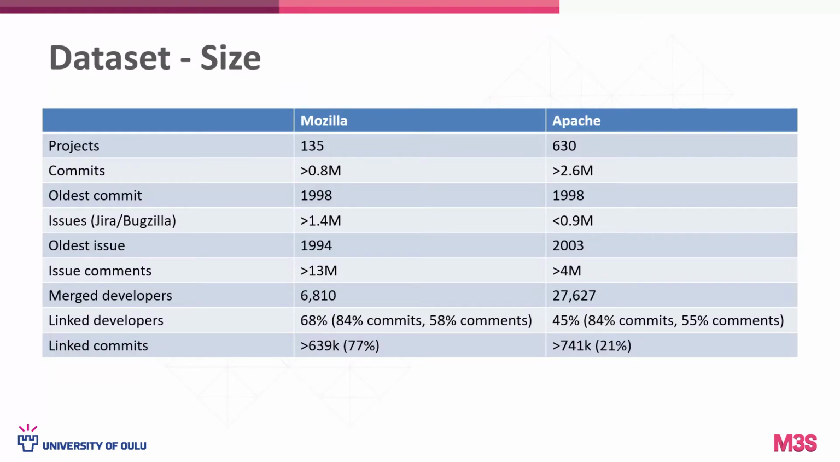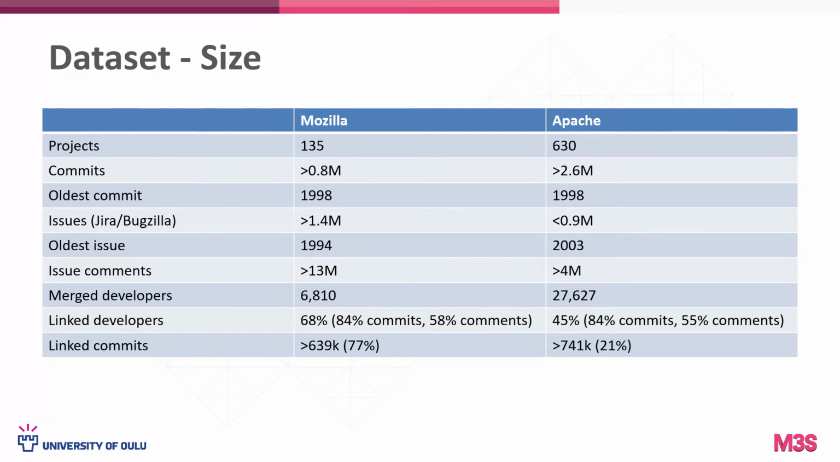The dataset contains historical information from over 100 Mozilla projects and over 600 Apache projects. This amounts to almost 1 million commits for Mozilla and over 2 million for Apache going back to 1998. For the issue trackers, we have over 1 million issues, 13 million comments going back to 1994 for Mozilla, and a bit less than 1 million issues and over 4 million comments going back to 2003 for Apache.